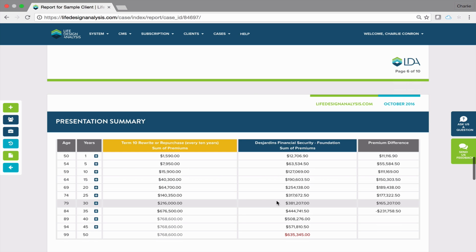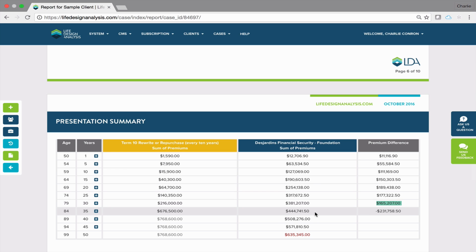So let's look out again at that critical 79, 30-year mark. The premium difference is $165,000. Again, we've guaranteed them a solution, though. Here they've taken that risk because they may have got rated. They may have got declined altogether. It's not guaranteed that they'll get issued term, particularly at standard at these ages.